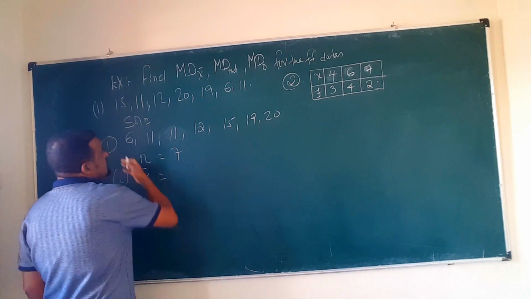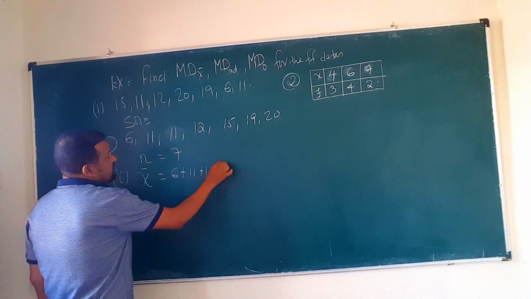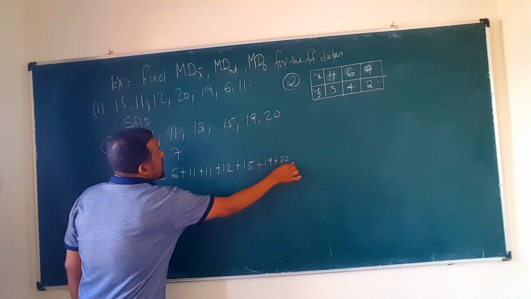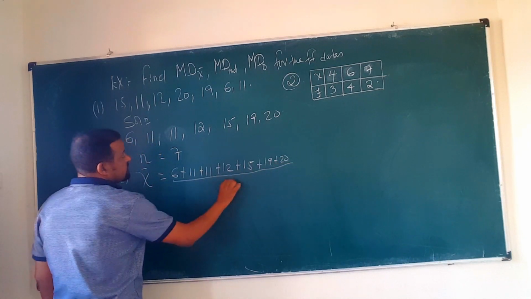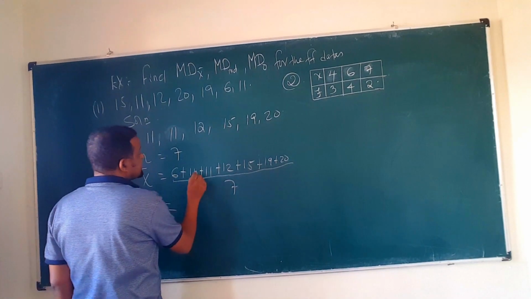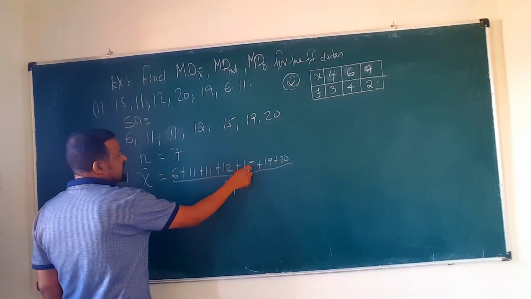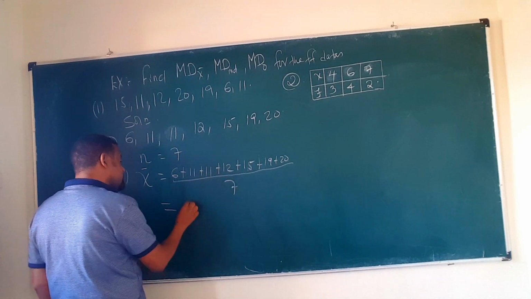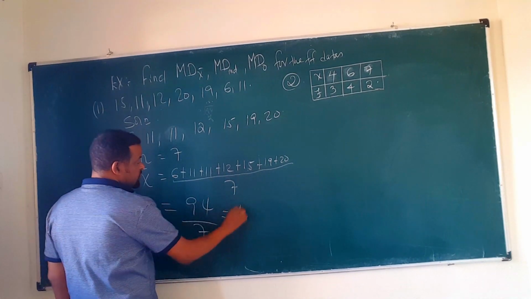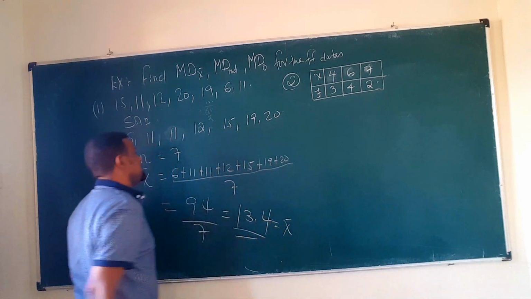The mean of this data is the sum of the data, like that means 6 plus 11 plus 11 plus 12 plus 15 plus 19 plus 20 over divided by what? The number of the data which is 7. So 6 ደምር 11 11 22 ይሄን ደምሩት, it is 94. Then divided by 7, which is I think 13.4. This is the mean. አሁን ይሄ ምንድነው? ሚናችን ነው።